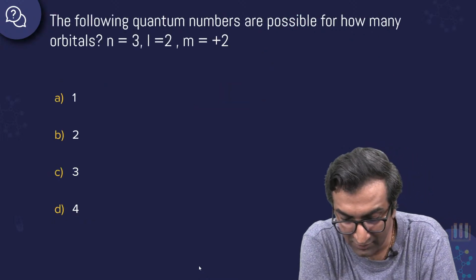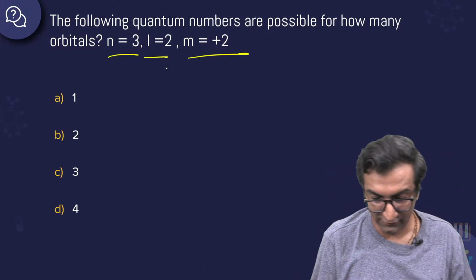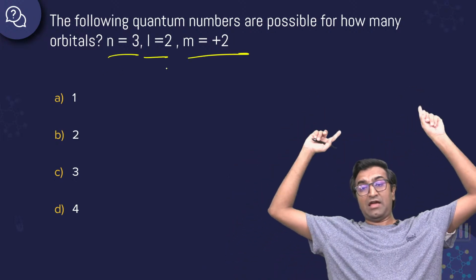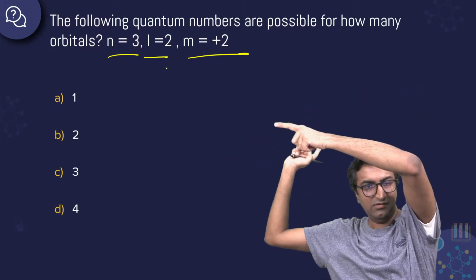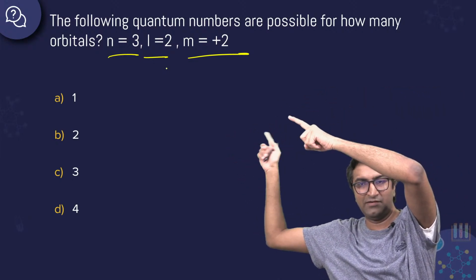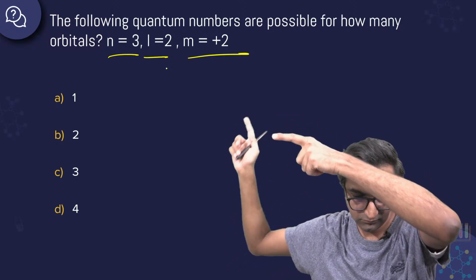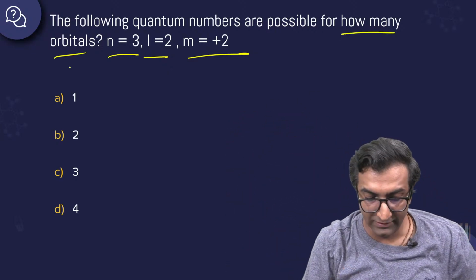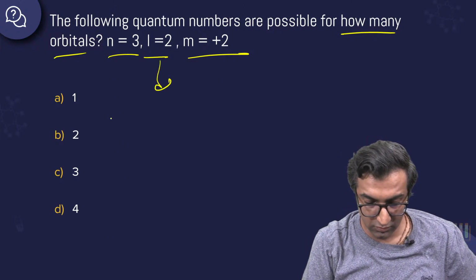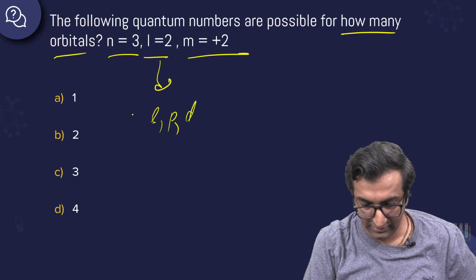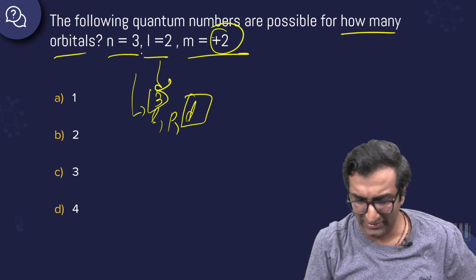Next one. The following quantum numbers are possible for how many orbitals? N equal to 3, L equal to 2, m is plus or minus 2. In how many orbitals can this be? Bharat, the previous one was C. Bharat was saying C, absolutely right. Is this also C or what? What do you think? How many orbitals? N equal to 3, L equal to 2. L equal to 2 means S, P, D, so we're talking about D. We're talking about 3D. And plus or minus 2 means two orbitals, right? Done.